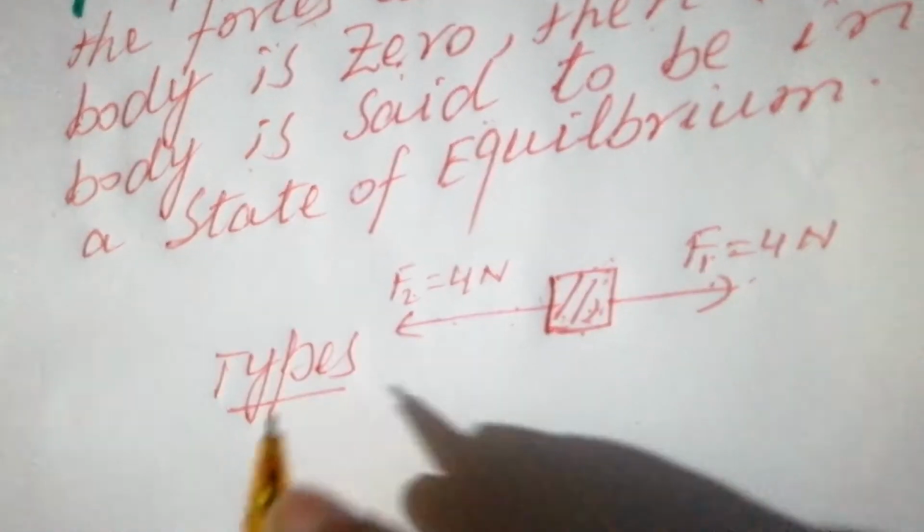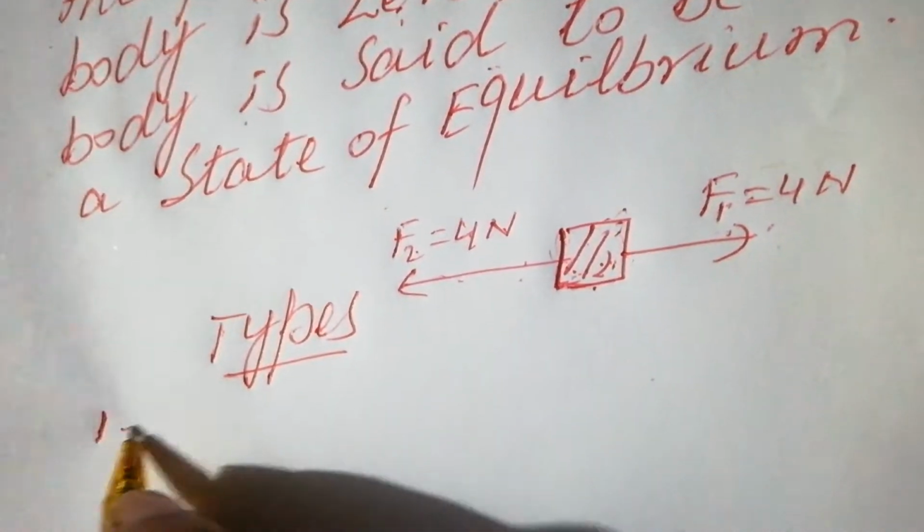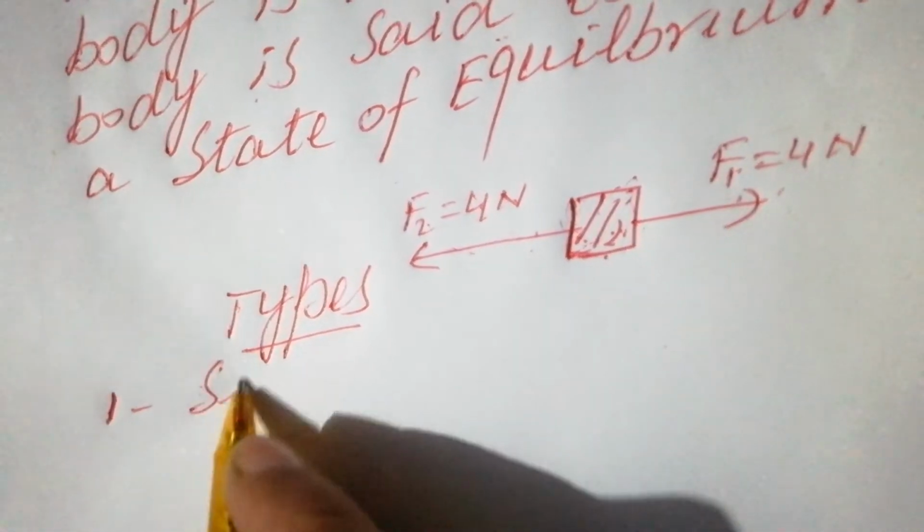Types of equilibrium. Number one is static equilibrium.